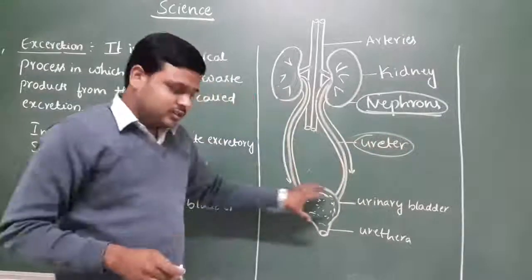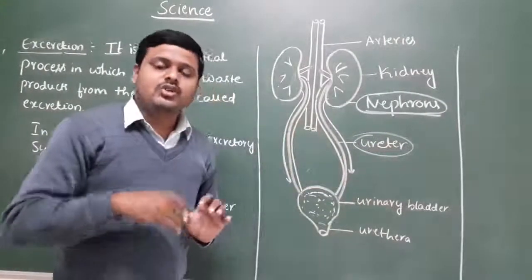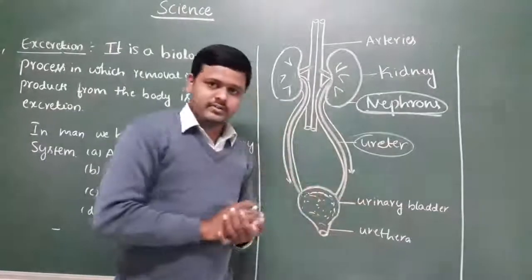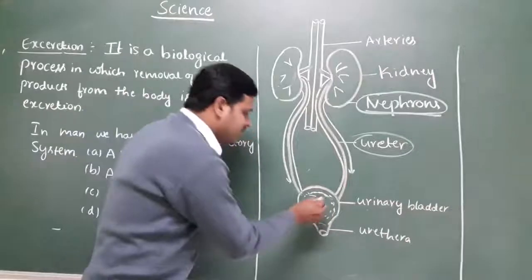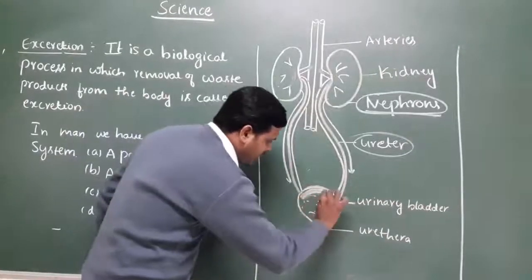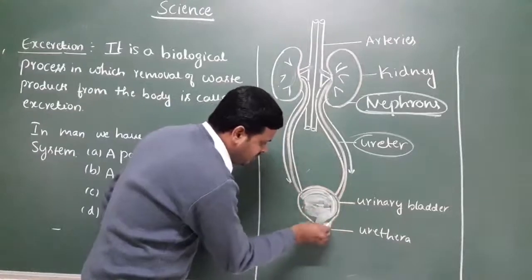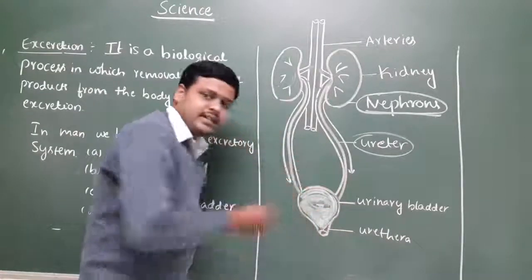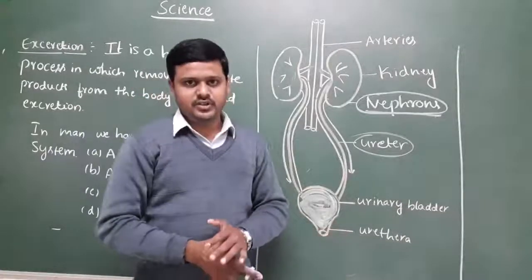So again, the urinary bladder plays a major role in storing the urine, uric acid or nitrogenous waste substances. When the urinary bladder becomes completely full of the nitrogenous waste substances, we feel like urination.